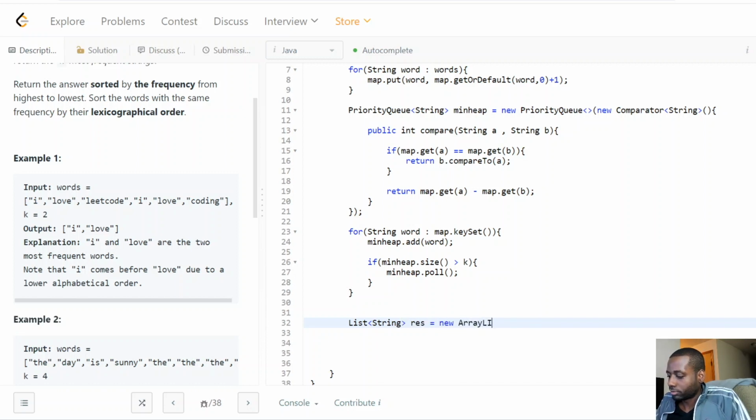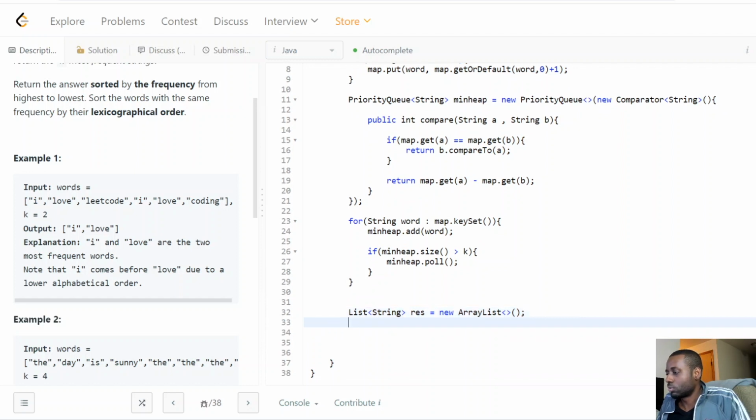So, all right, new array list, okay? New array list. Okay, so what we're gonna do now is loop through all the words, right? So not a for loop, but we gotta loop through all the words in the heap, guys, right? Add them one by one. Okay.